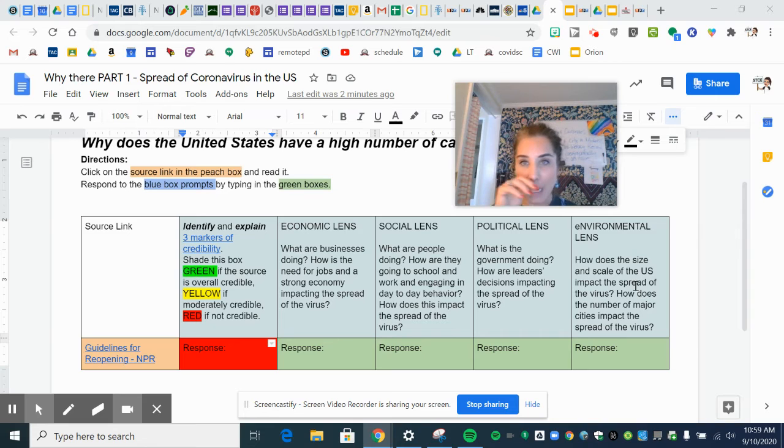Finally, I want you to think about our country and the way it's laid out, the size of it, the population, the scale of it compared to other countries, the fact that some people live in cities and some people don't, the fact that we have so many cities. How does that impact the spread of the virus? Again, we're going based on what this source says. Don't feel like you have to look up other sources at this time. We're going to start with just this one source.